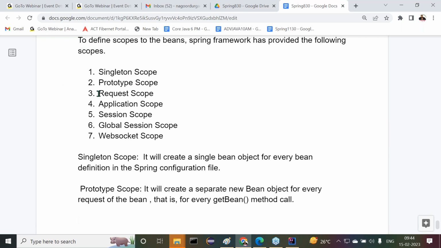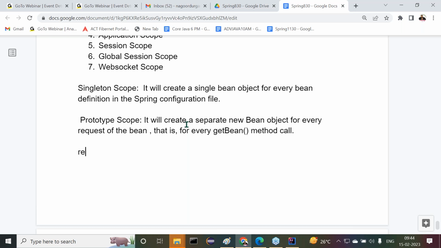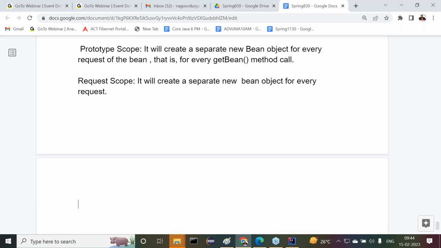Then what is next after this? The next one is request scope. All right, sir, then what is this request scope? Simple. It will create a separate new bean object for every request. For every request, it will create a separate bean object.